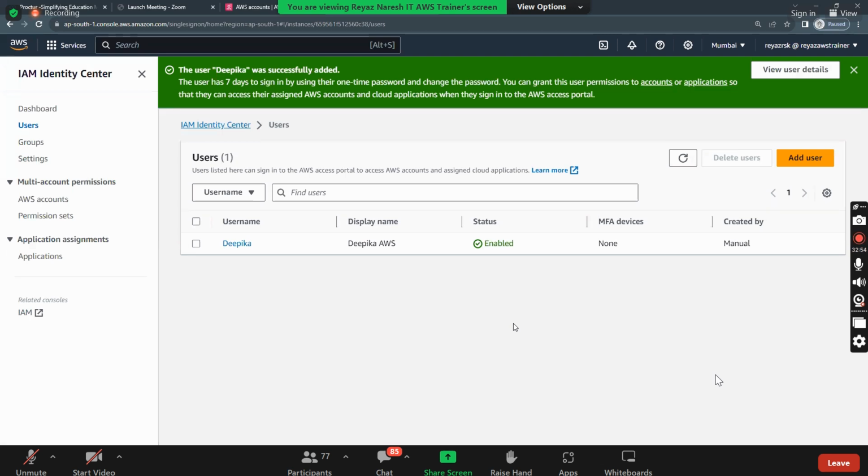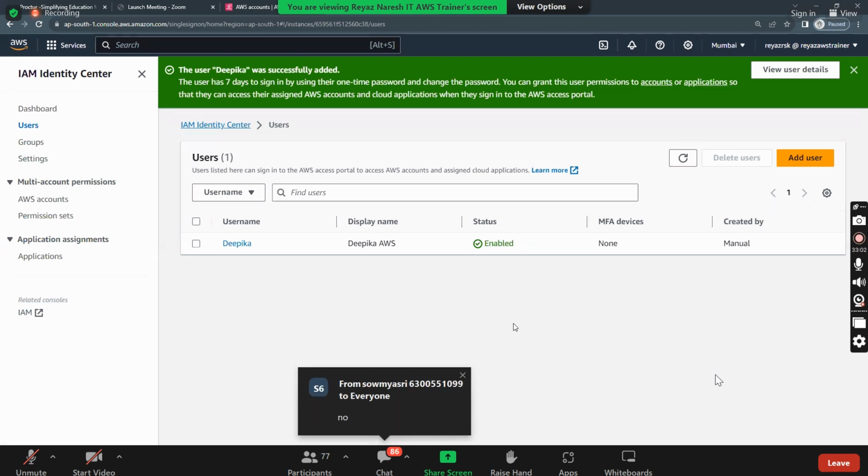So now I just created the Deepika user in Identity Center. Did I assign her to any account that she can access? No. That means we need to assign her to some root account or organization unit. So here you have AWS accounts.